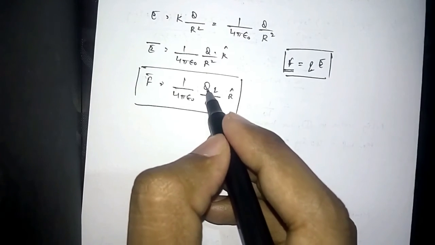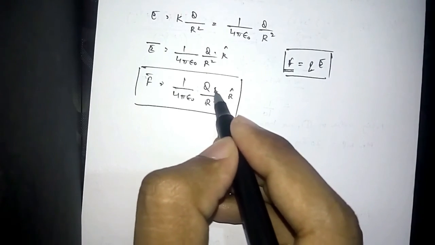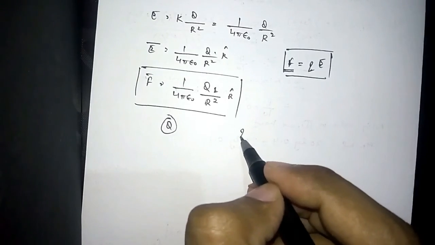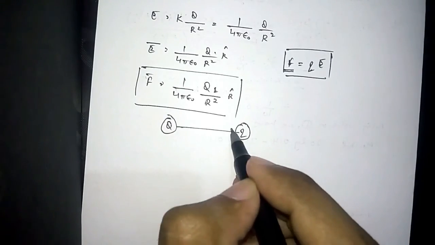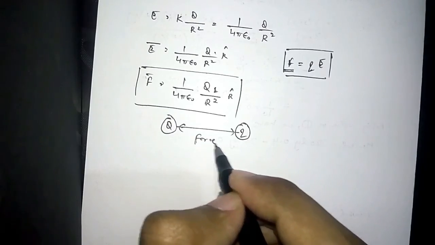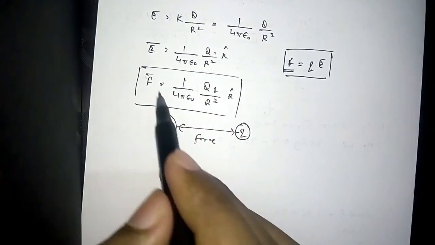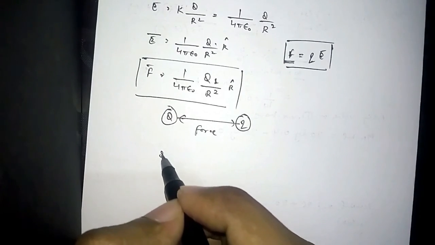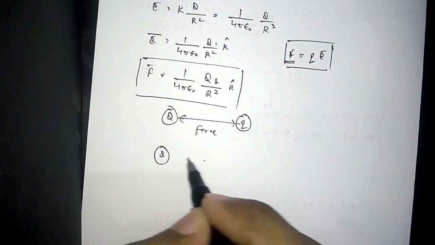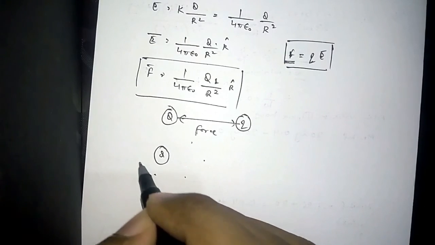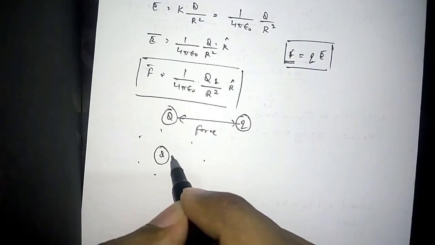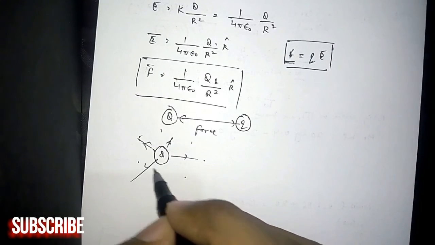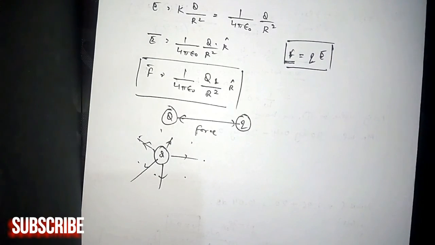We are getting the force of attraction or repulsion between Q and small q. So we will get the force between these by this relation, and by this relation we can get the electric field intensity at any point surrounding the q charge.